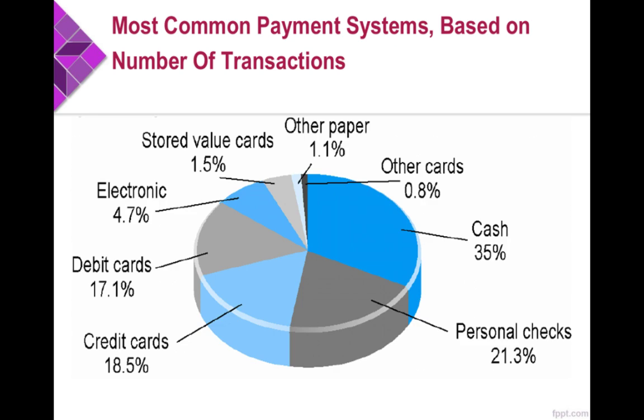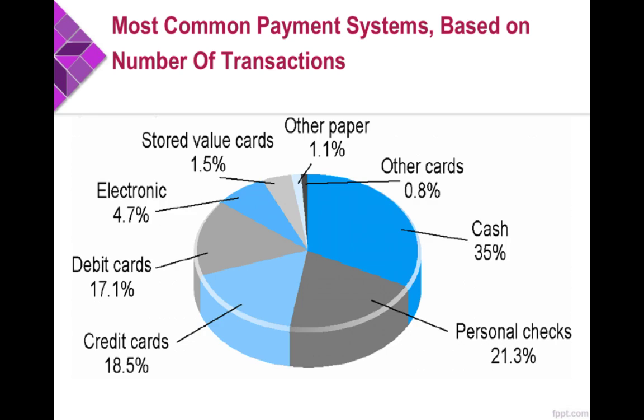So these are the common types of payments, based on the number of transactions. Which one is most preferred by people for payment? Okay, so we have stored value cards 1.5%, electronic money 4.7%, debit card 17.1%, credit card 18.5%, personal checks 21.3%, cash payment 35% of people use, then other cards 0.8%, then other paper 1.1%. So these are the different types of payments and the number of transactions basically done using each payment system.